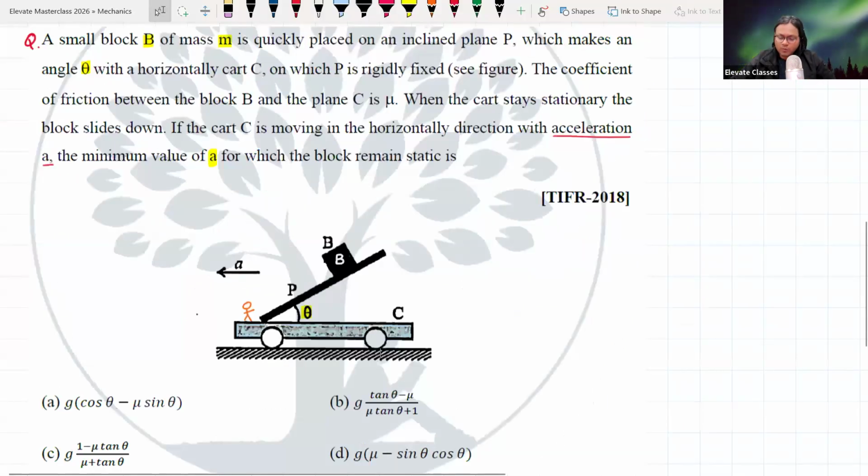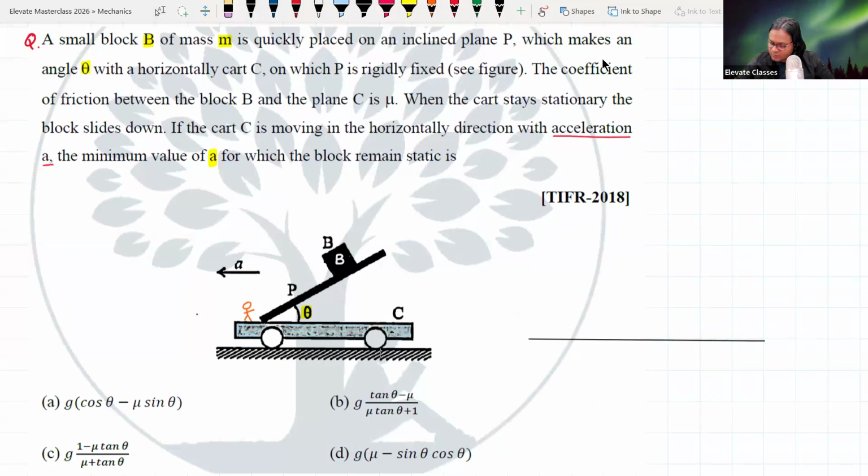This is the usual problem. There's nothing to be afraid of. This is the usual problem of an inclined plane. The only thing is that we have to introduce the concept of pseudo forces here. So this is the inclined plane. Okay. All right. Our observer is here. When I am saying that the block will be static, I am saying with respect to this observer, the block will be static, not with respect to ground observer.